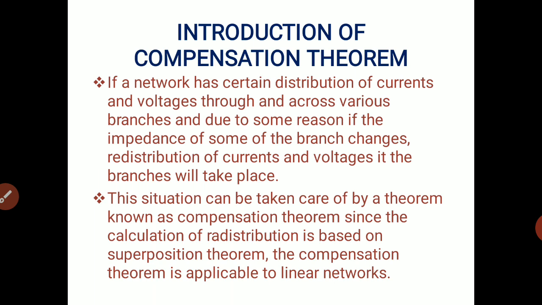So if a certain network is already built up, and the supply is given to that particular network with reference to a particular value, and we make some changes or introduce some extra branch, some extra element or some excessive load to that network, it consumes more power from the supply, so we notice a higher current value at that time.